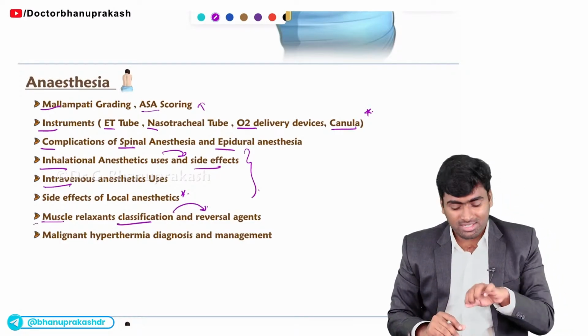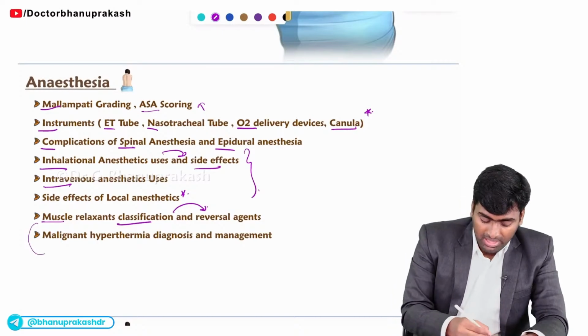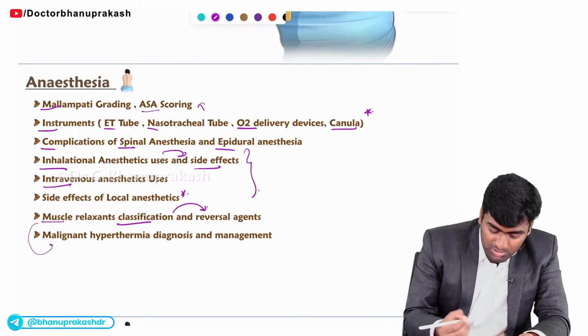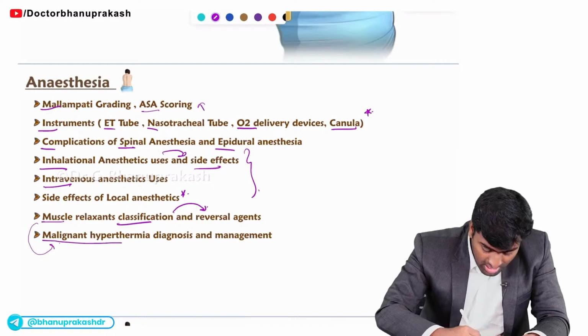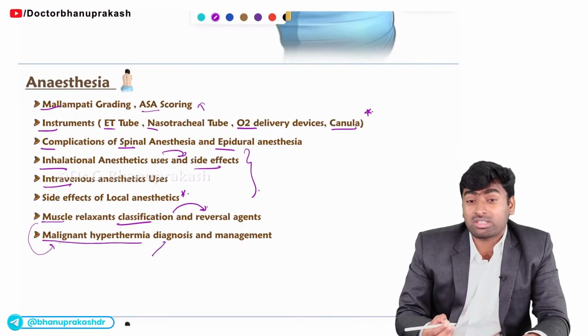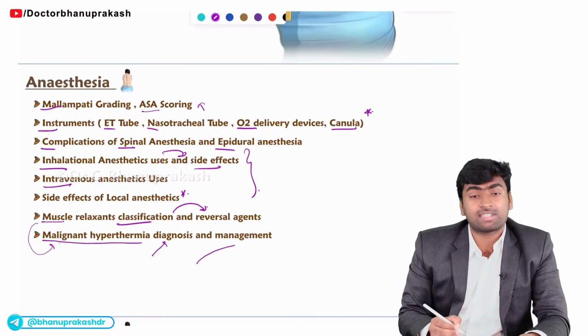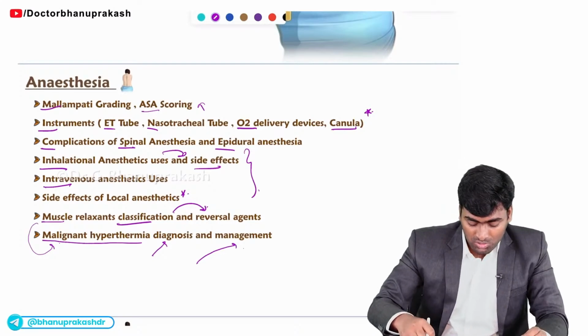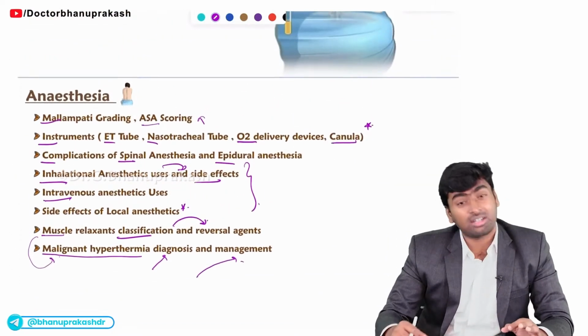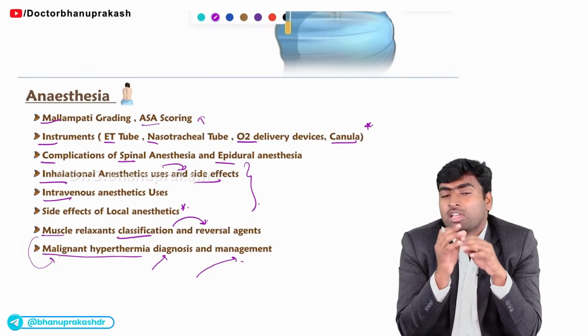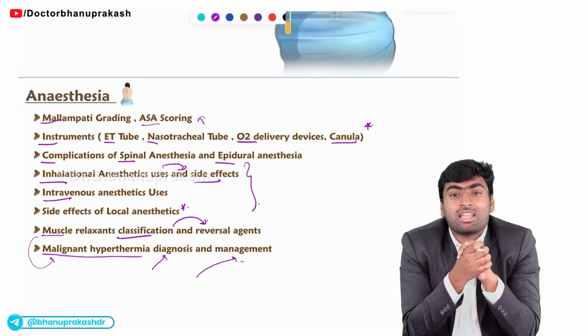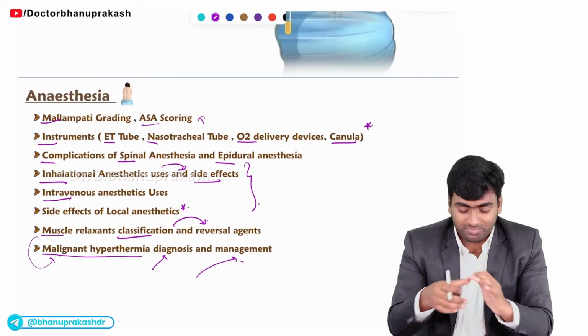You should know these drugs for sure. And all of these can produce a complication, which is malignant hyperthermia, and we should know how to diagnose it and how to manage it. So these are the most important topics from anesthesia, and if you know just these topics, you'll be able to get these 5 to 7 questions correct for sure.